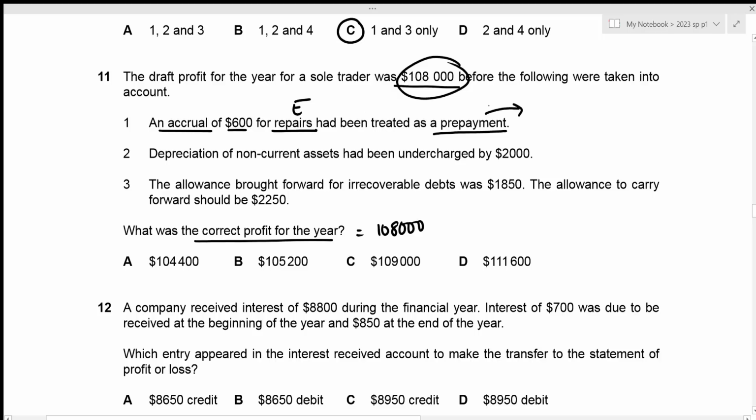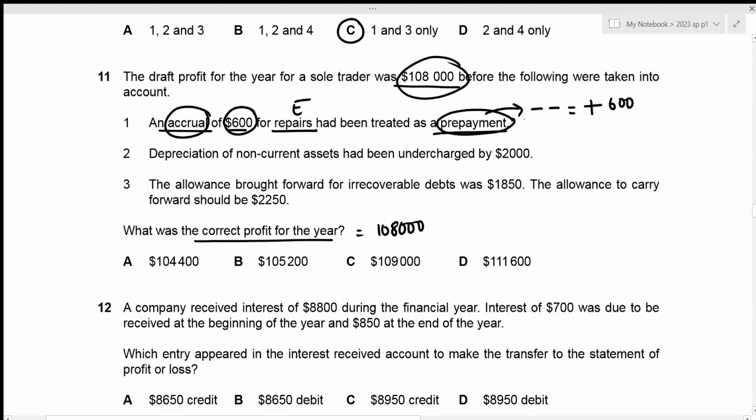So we're talking about expense, which means that it should be definitely subtracted in order to figure out the profit for the year. And if we're talking about prepayment, it means that this is an expense for the next year, which should not be included in this year. So we just need to deduct it, right? So that's another negative, which means that we actually added this amount of 600 as treatment as prepayment. Now let's talk about its treatment as an accrual.